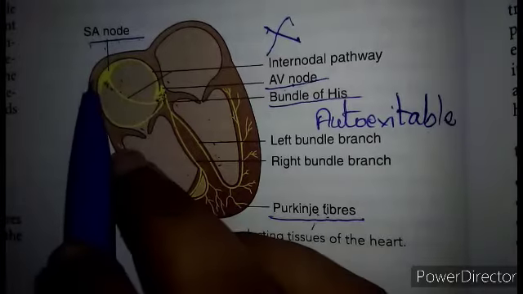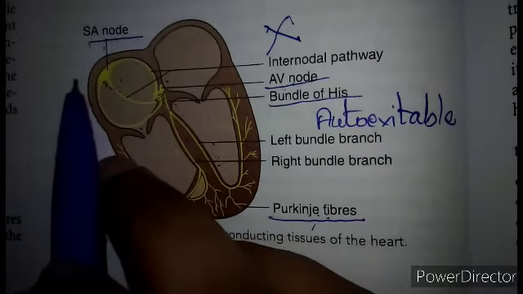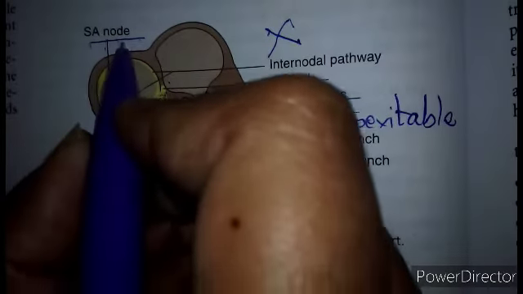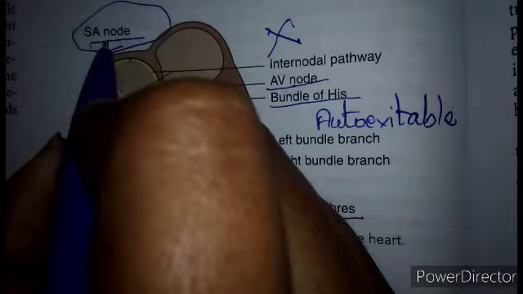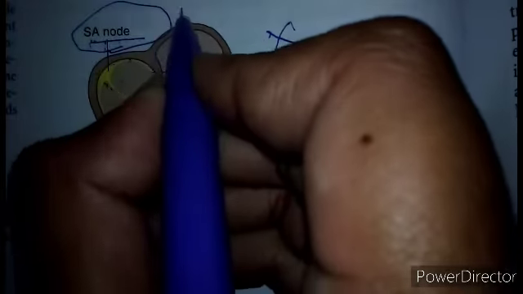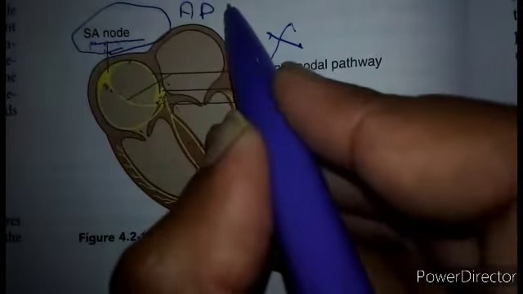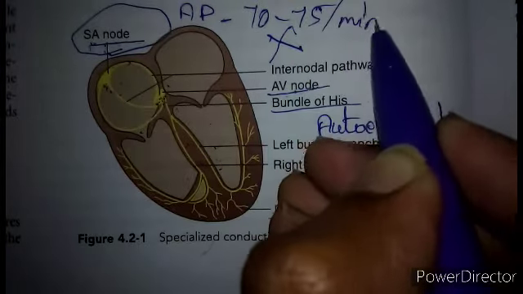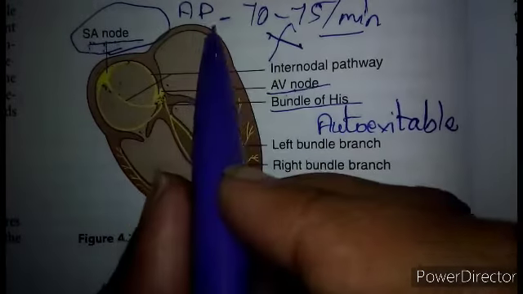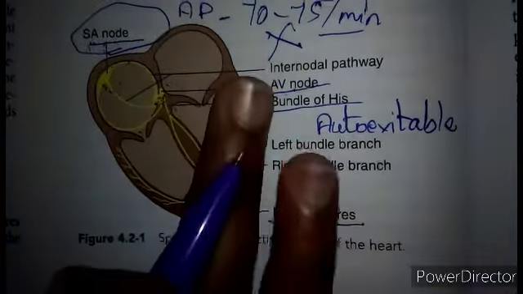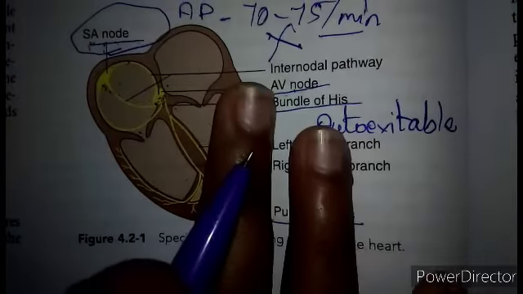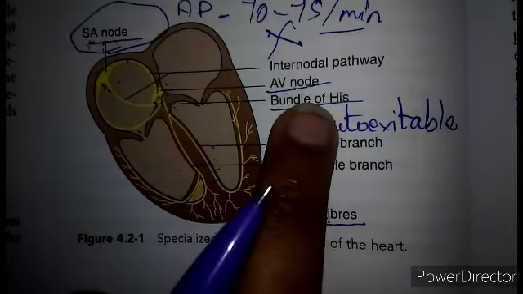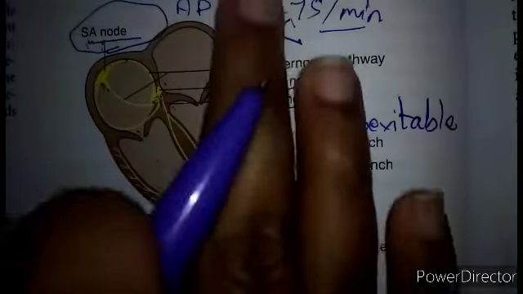The SA node can generate the maximum number of action potentials, that is 70 to 75 per minute, and is responsible for initiating and maintaining the rhythmic contractile activity of the heart.